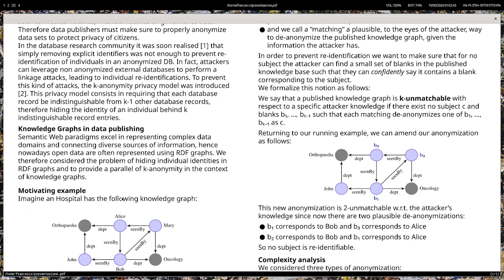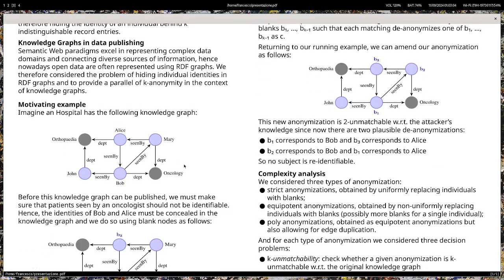Nowadays, open data are often represented using RDF graphs, because RDF is part of the semantic web paradigm that excels in representing complex data domains and in connecting diverse sources of information. We consider the problem of hiding individual identities in RDF knowledge graphs and provide a parallel of k-anonymity in this context. Imagine a hospital as the following knowledge graph containing information about patients and doctors.